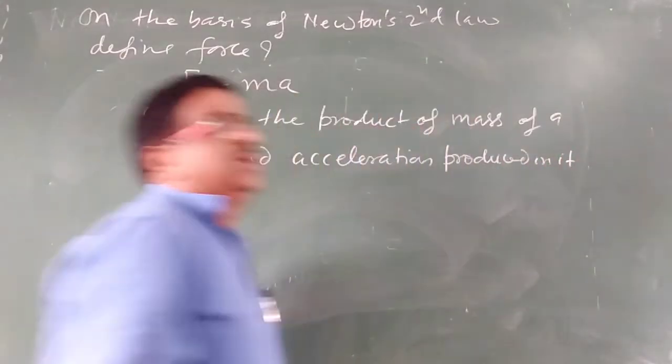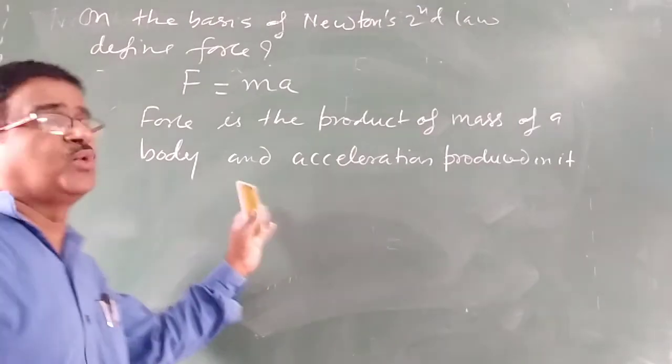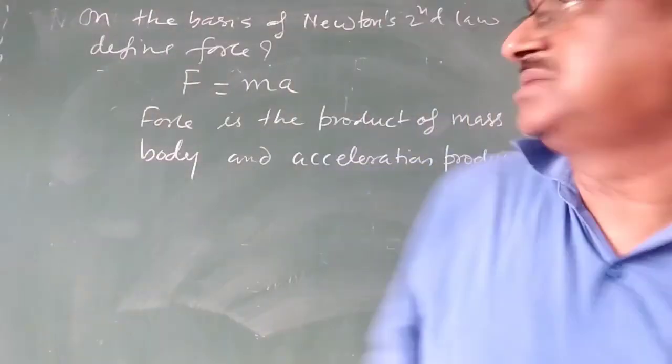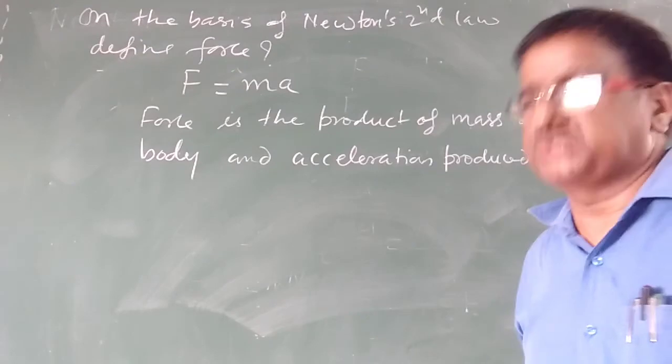This is the definition of force on the basis of Newton's second law of motion.